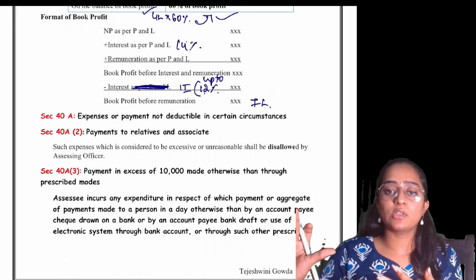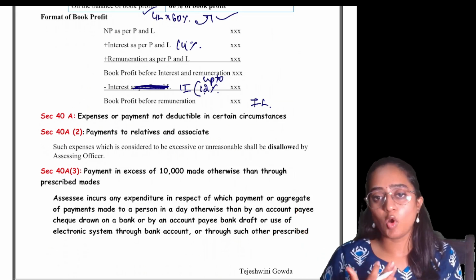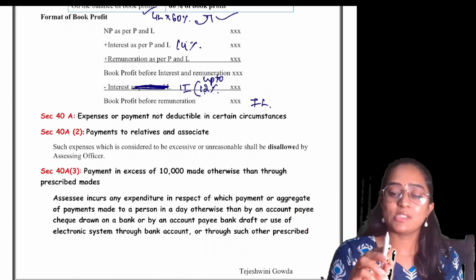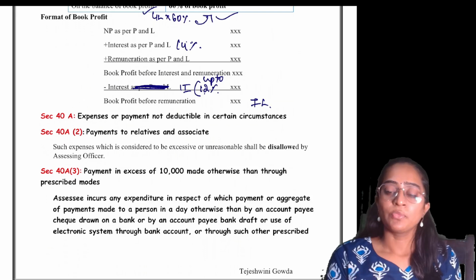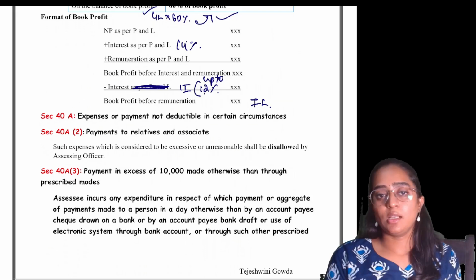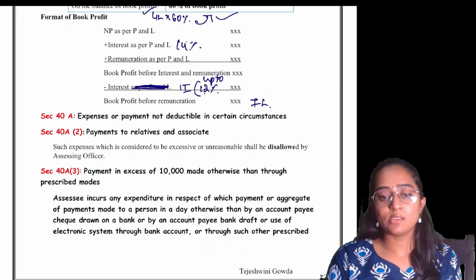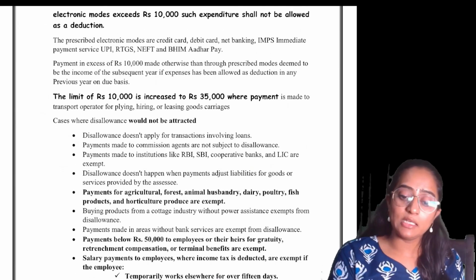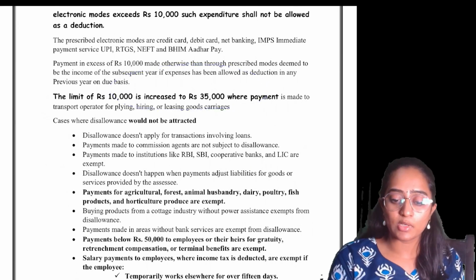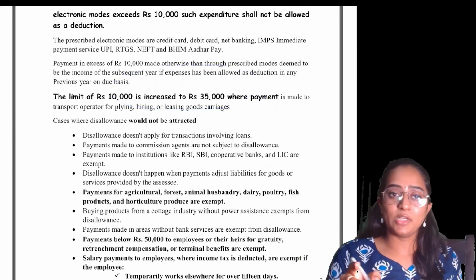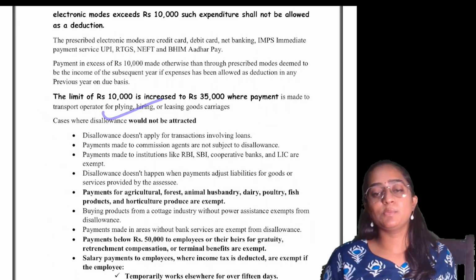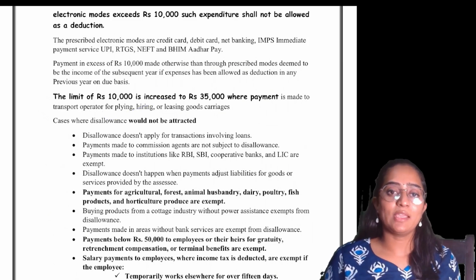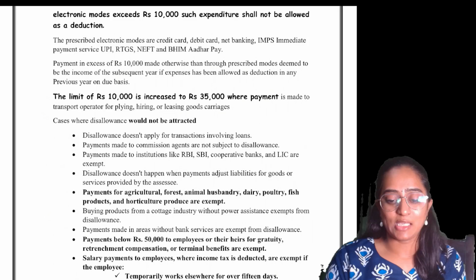That is, in professional terms, other than account payee cheque, account payee draft, or electronic clearing mode. If you paid by cross cheque in excess of 10,000 rupees, it will be disallowed. If you paid by bearer cheque, it will be disallowed. If you paid in cash, it will be disallowed. That's the point under section 40A. The 10,000 limit is increased to 35,000. Very, very important point: when the payment is being made to a transport operator for plying, hiring or leasing of goods carriage.